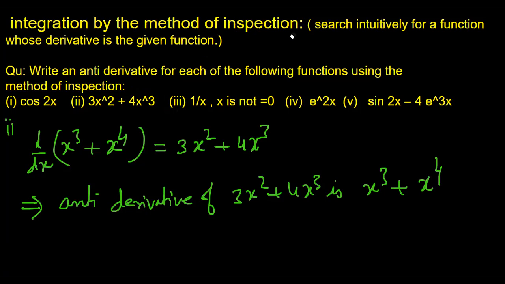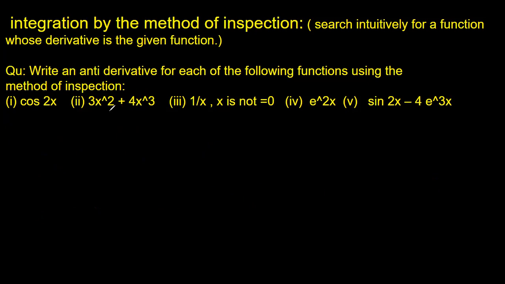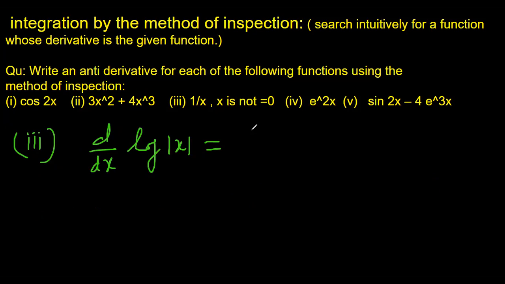Can you try the third one, please? All right, you must be doing it like this, because by intuition, we know the derivative of log x is equal to 1 by x.